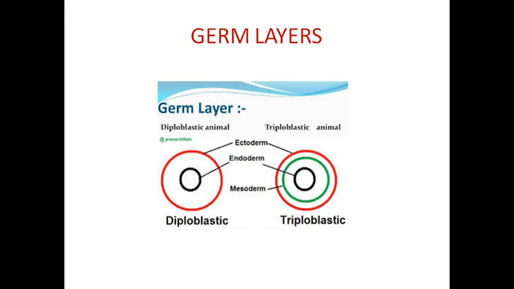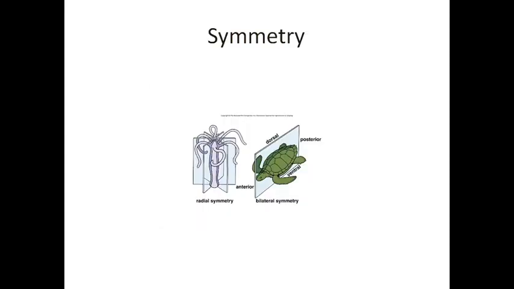In diploblastic, only two layers are present, that is ectoderm and endoderm. So only two layers are present, so it is called diploblastic. And in triploblastic we can see three layers: ectoderm, endoderm and mesoderm. So three layers are present, that is called triploblastic. Now the example for diploblastic: hydra is the best example for diploblastic.